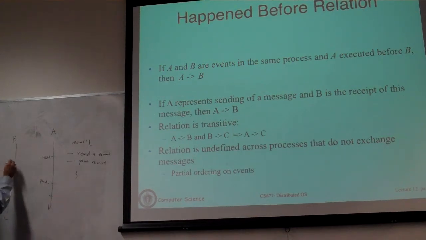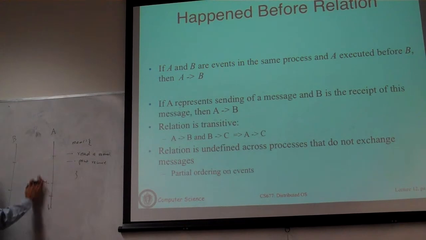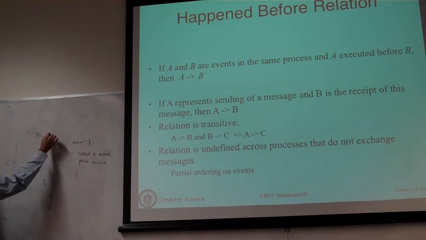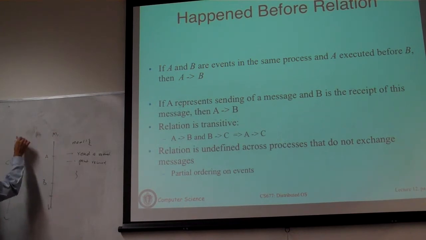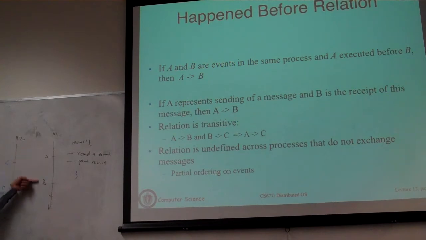So if there is another process, let's call the events A, B, C. This is machine M1. This is machine M2. There's a process running here on this machine. Event A is executed before event B in that process. There's another independent process running here, and event C has executed before event D. And let's say time is going this way.